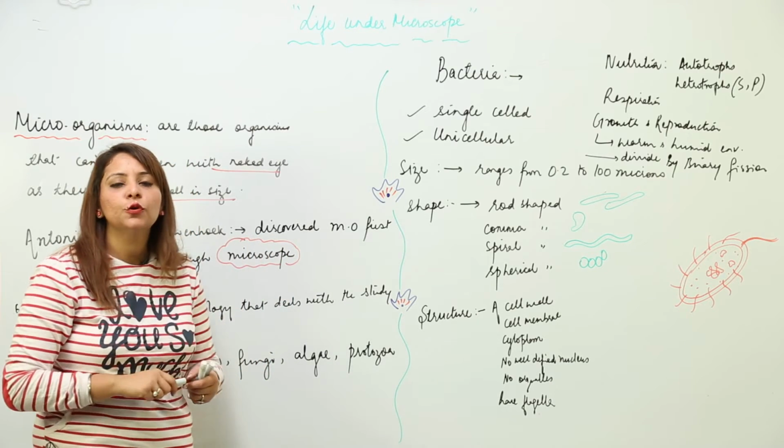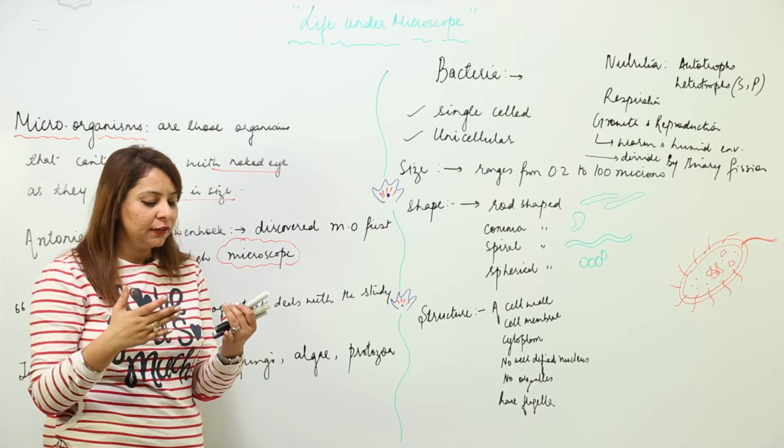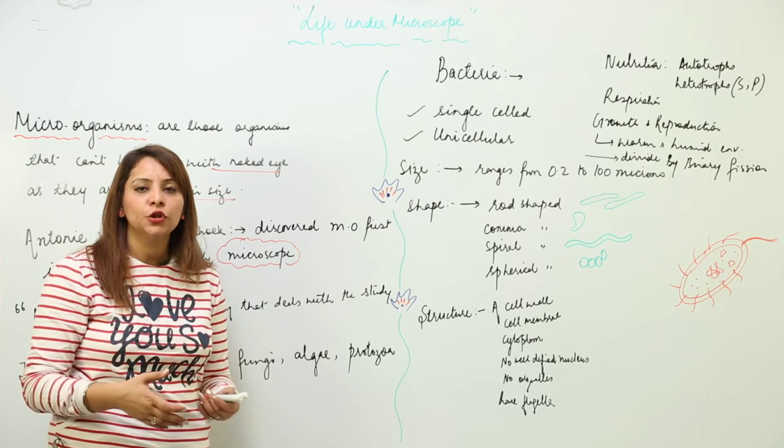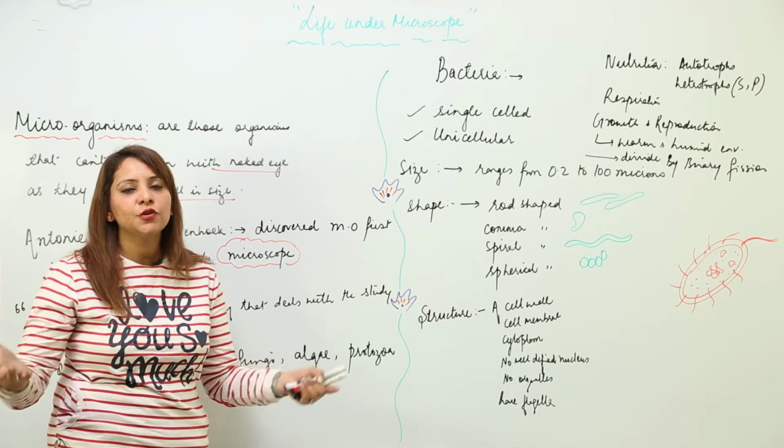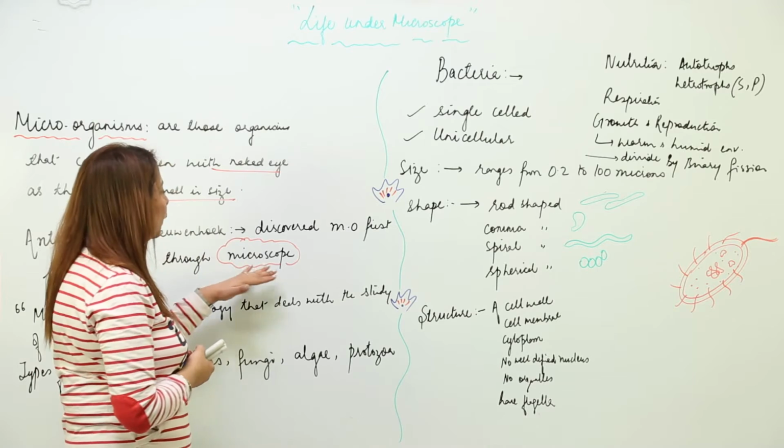And we know that microscopes are again of different types. They are the compound microscope and the electron microscope, depending upon the use of lenses and magnification, that means how large they can form a picture. So this is what a microscope is.